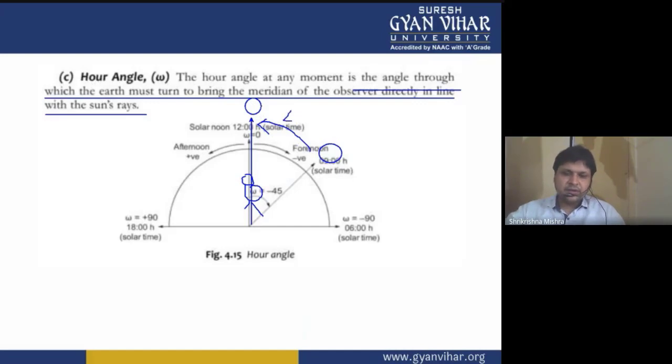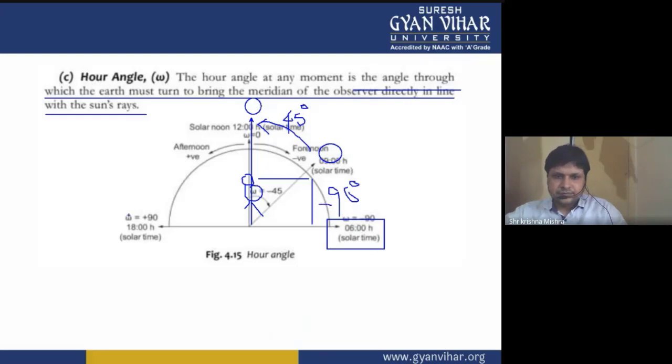Now this much degree angle is what? It is a 45-degree angle. This means that at 9 a.m. in the morning, our angle is 45 degrees, but it will be taken as negative. The values which are on the right hand side of the position will be taken as minus values, minus 45. This particular value will be taken as 90 degrees, meaning the angle at morning 6 a.m. will be taken as minus 90 degrees, while the angle at evening 6 p.m. will be taken as plus 90 degrees.